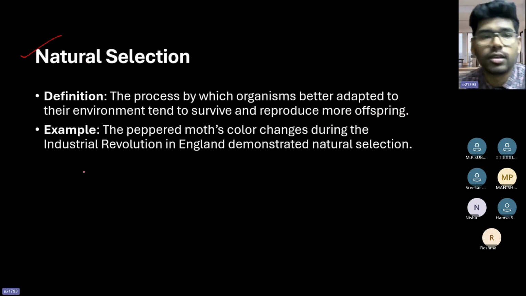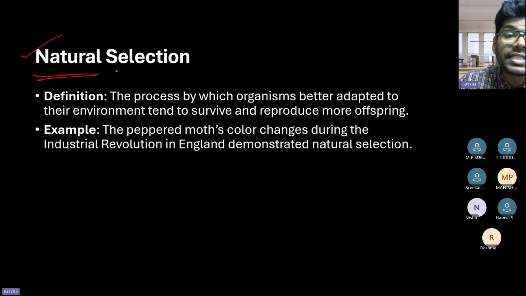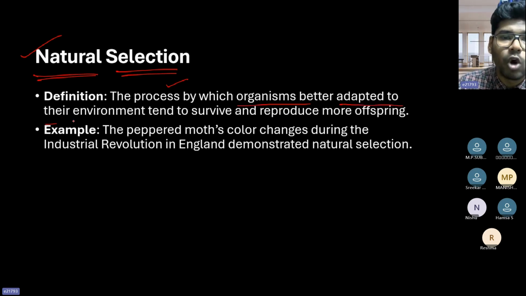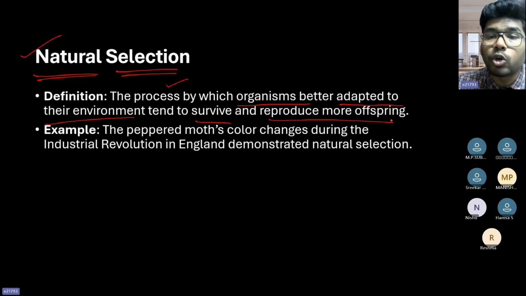Natural selection. The nature selects. The process by which organisms better adapted to their environment tend to survive and reproduce more offspring, right?